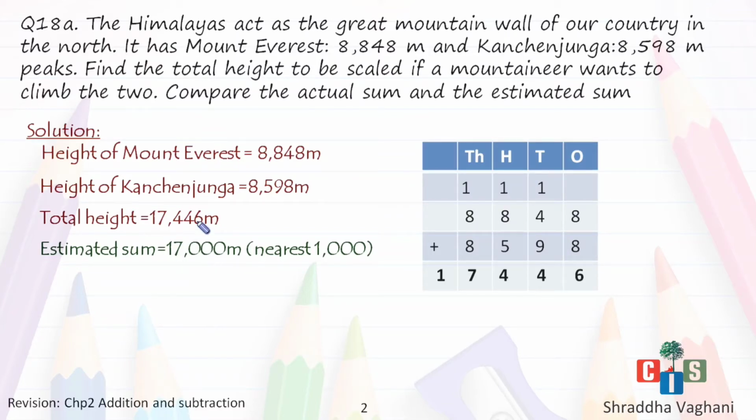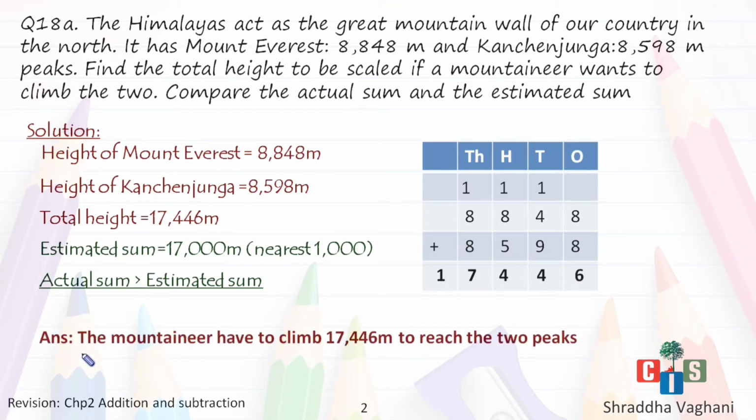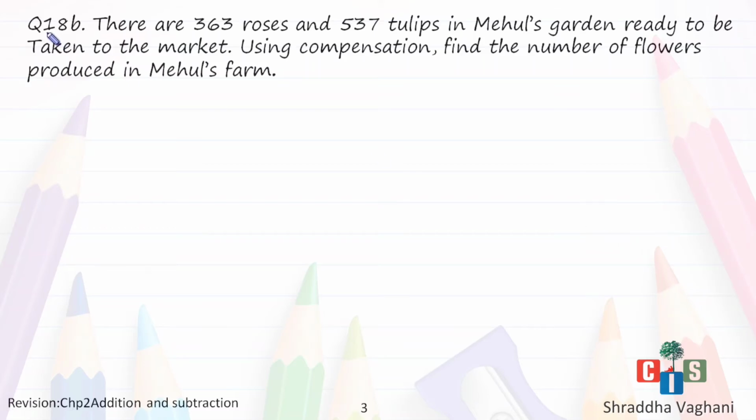Now comparing the two, what you observe is that the actual value is greater than the estimated value. Clear? So my second part is also solved, and then I'll write my final answer, that is the mountaineer has to climb 17,446 meters to reach the peaks. If he has to climb the 2 peaks, the total height is 17,446 meters. Clear? Moving on to the next question, that is question number 18B from your revision worksheet.